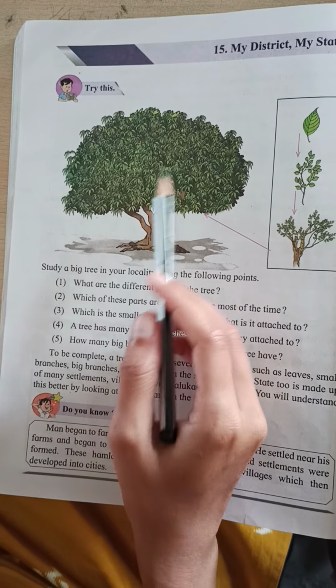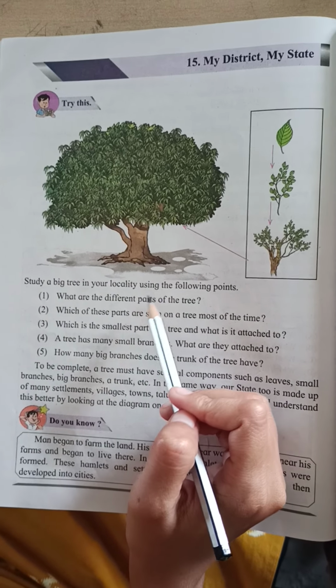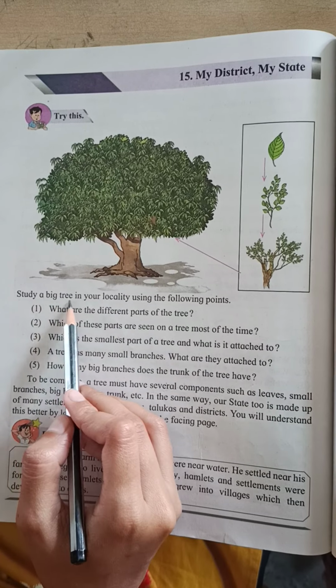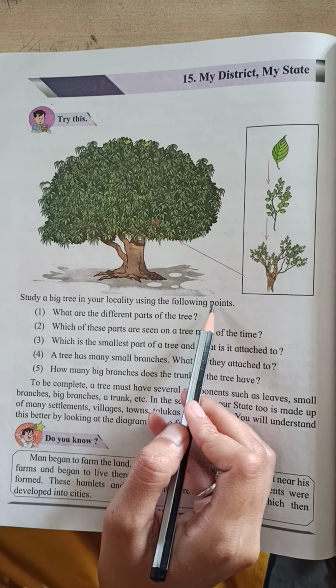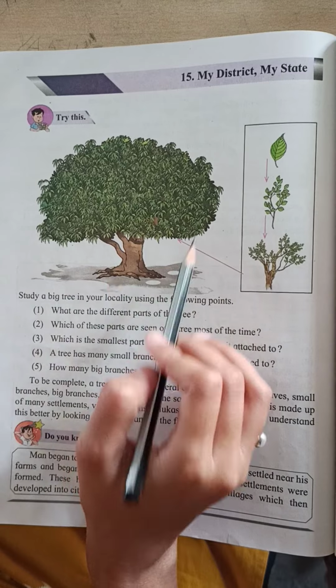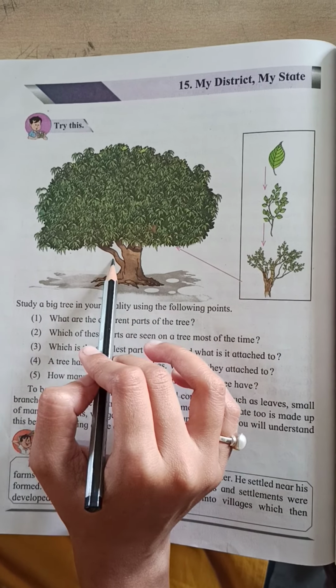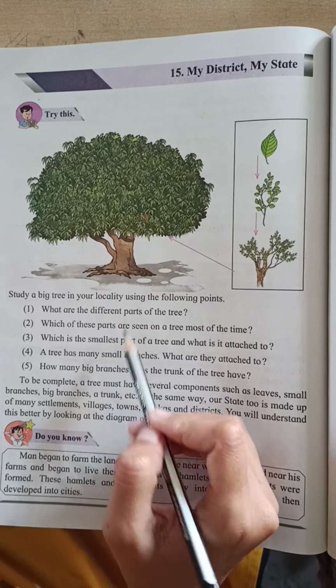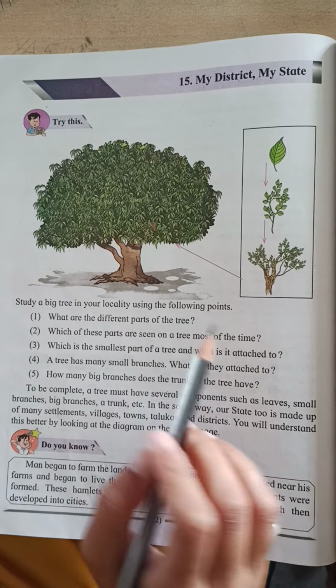Now, this you have to do at home. I will just read it. Study a big tree in your locality using the following points. You have to study a big tree in your locality, and these are some points for it. You can study according to these points.